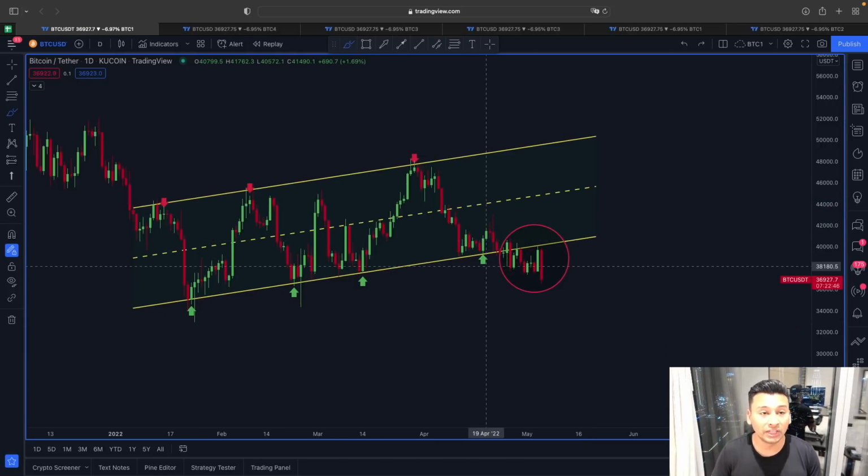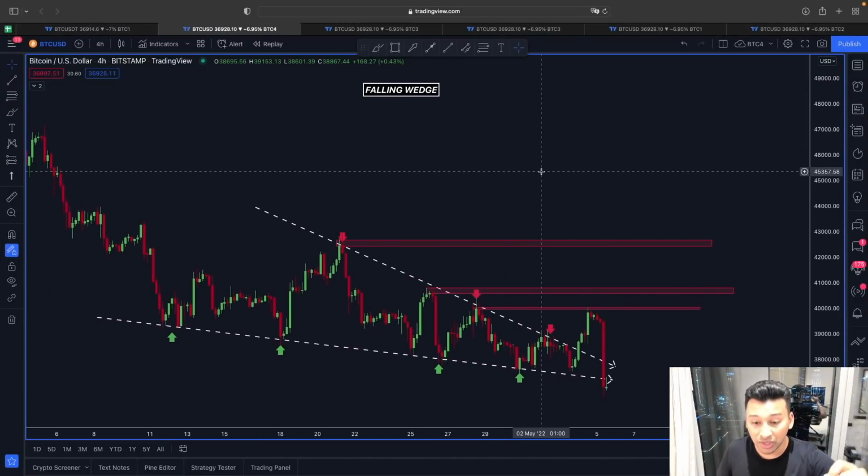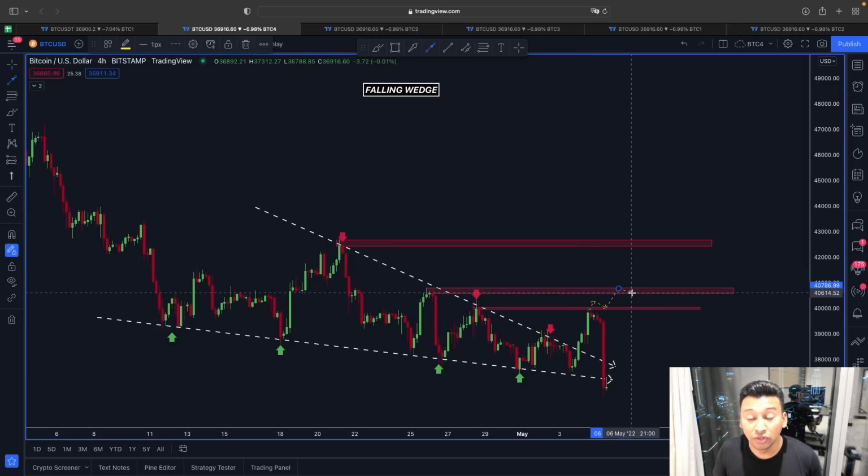It's not just only the lower line from this ascending channel which was actually rejecting the price, but also if you look at the price action here in this manner. I talked about this falling wedge in today's video and made it very clear, if the price of Bitcoin breaks out of this 40,000 and flips it into support, right, then we could be starting this new movement here to the upside, where this 40,800 is going to be our potential upper target, and also flipping that into support will trigger another movement towards this 42,000 range.